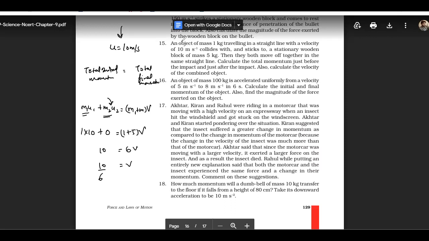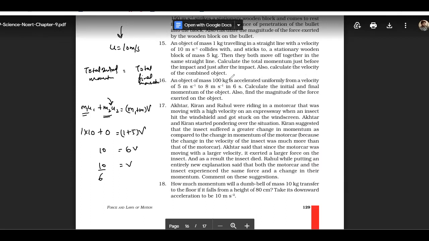We have this question. An object of mass 100 kg is accelerated uniformly from a velocity of 5 meter per second to 8 meter per second in 6 seconds.